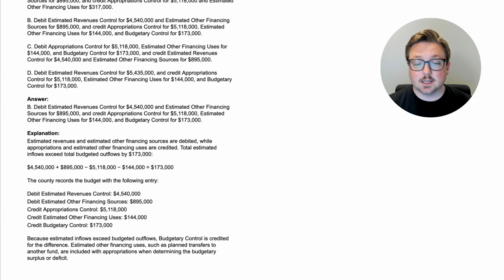Estimated revenues and estimated other financing sources are debited. We learned about estimated revenues being debited, and it would make sense that the other financing sources would also be debited, while appropriations and estimated other financing uses are credited.